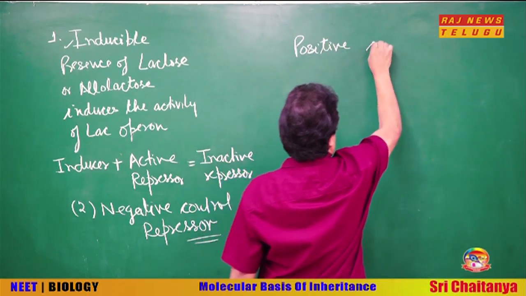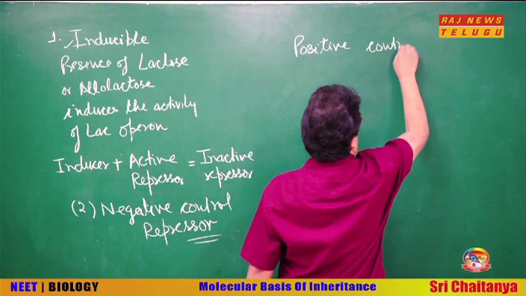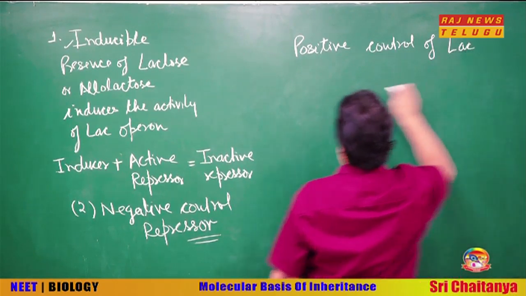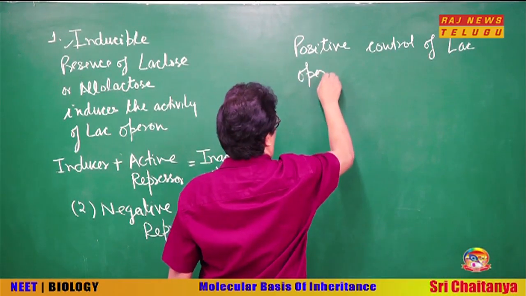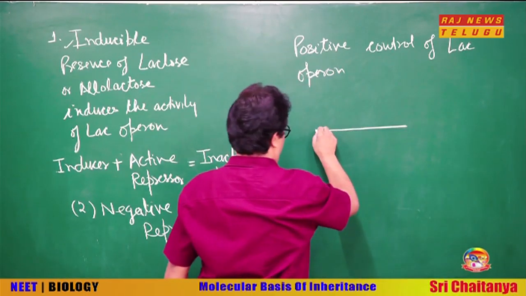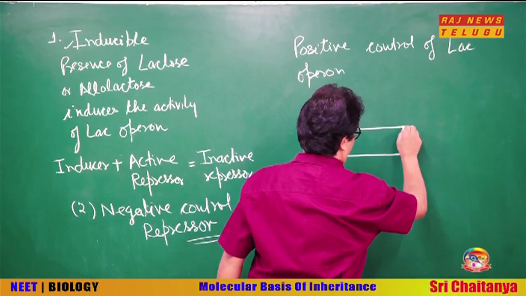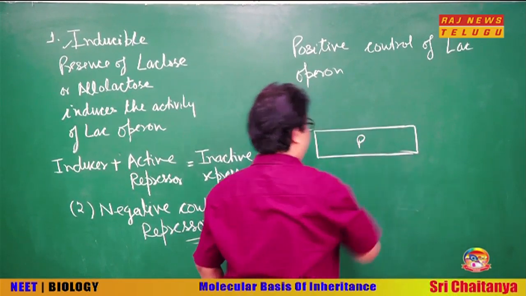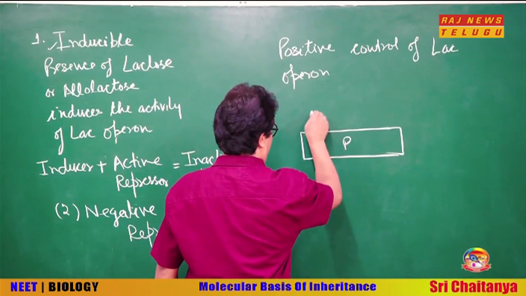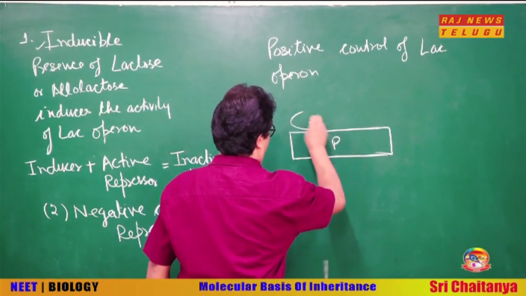So, positive control of lac operon. Remember, this is the promoter and the RNA polymerase enzyme binds to the promoter.